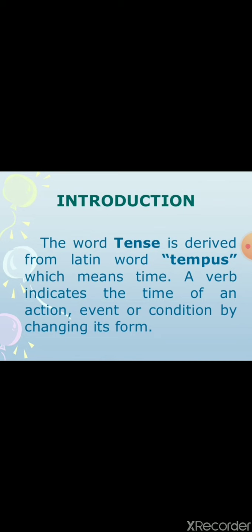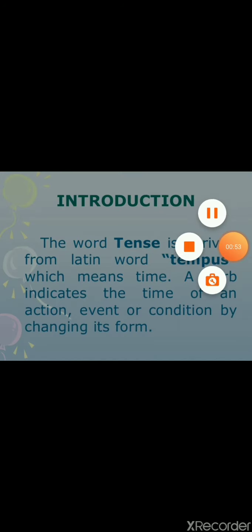Tense has been derived from the word tempus, which means relation with the time zone. So purely, tense is based on the time zone. It's a concept purely based on past, present, future. So you got it, why we call it tense.